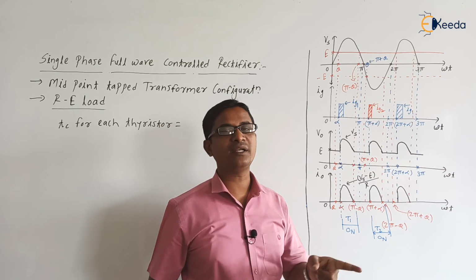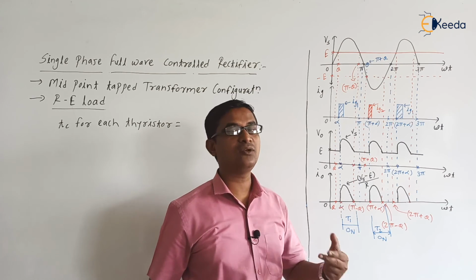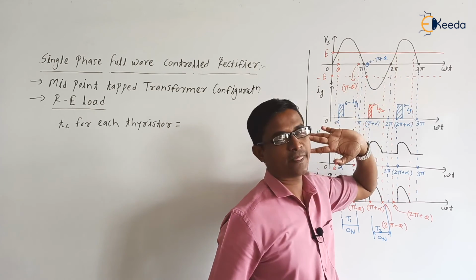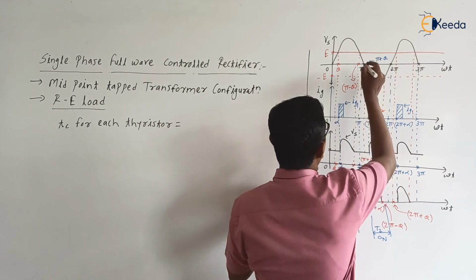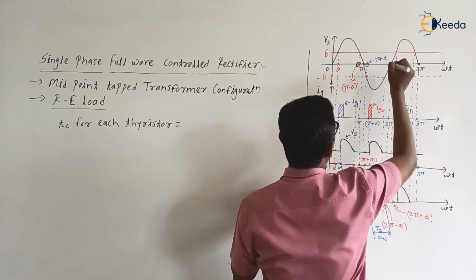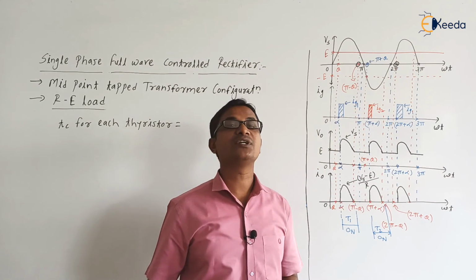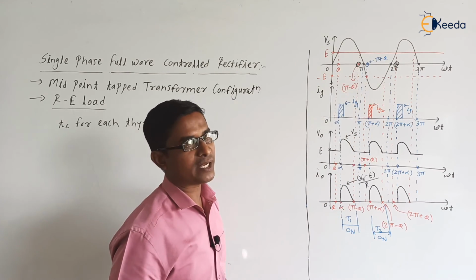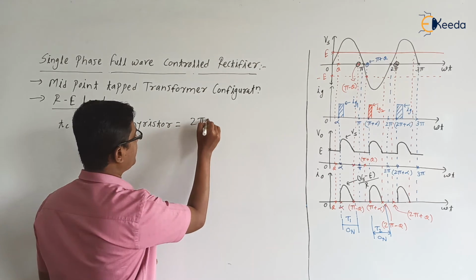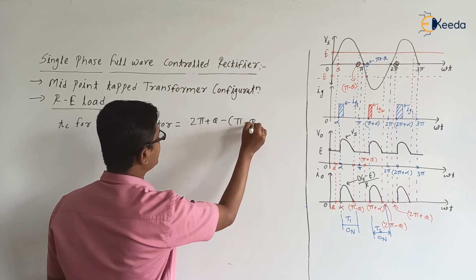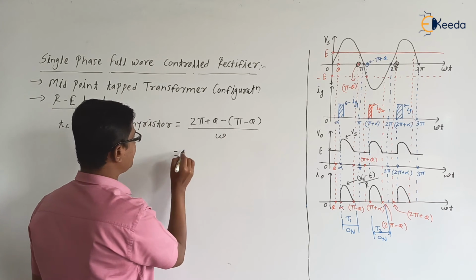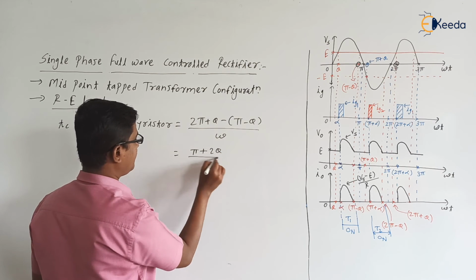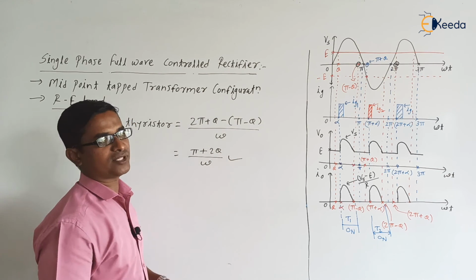That reverse voltage will be maintained from pi minus theta till which instant? Till Vs becomes greater than E, means till 2 pi plus theta, okay. From pi minus theta to 2 pi plus theta, thyristor T1 will be in the reverse bias mode. So it is 2 pi plus theta minus, in bracket, pi minus theta, divided by omega. We can simplify it as pi plus 2 theta divided by omega, right? This is the circuit turn off time for the thyristor, okay.